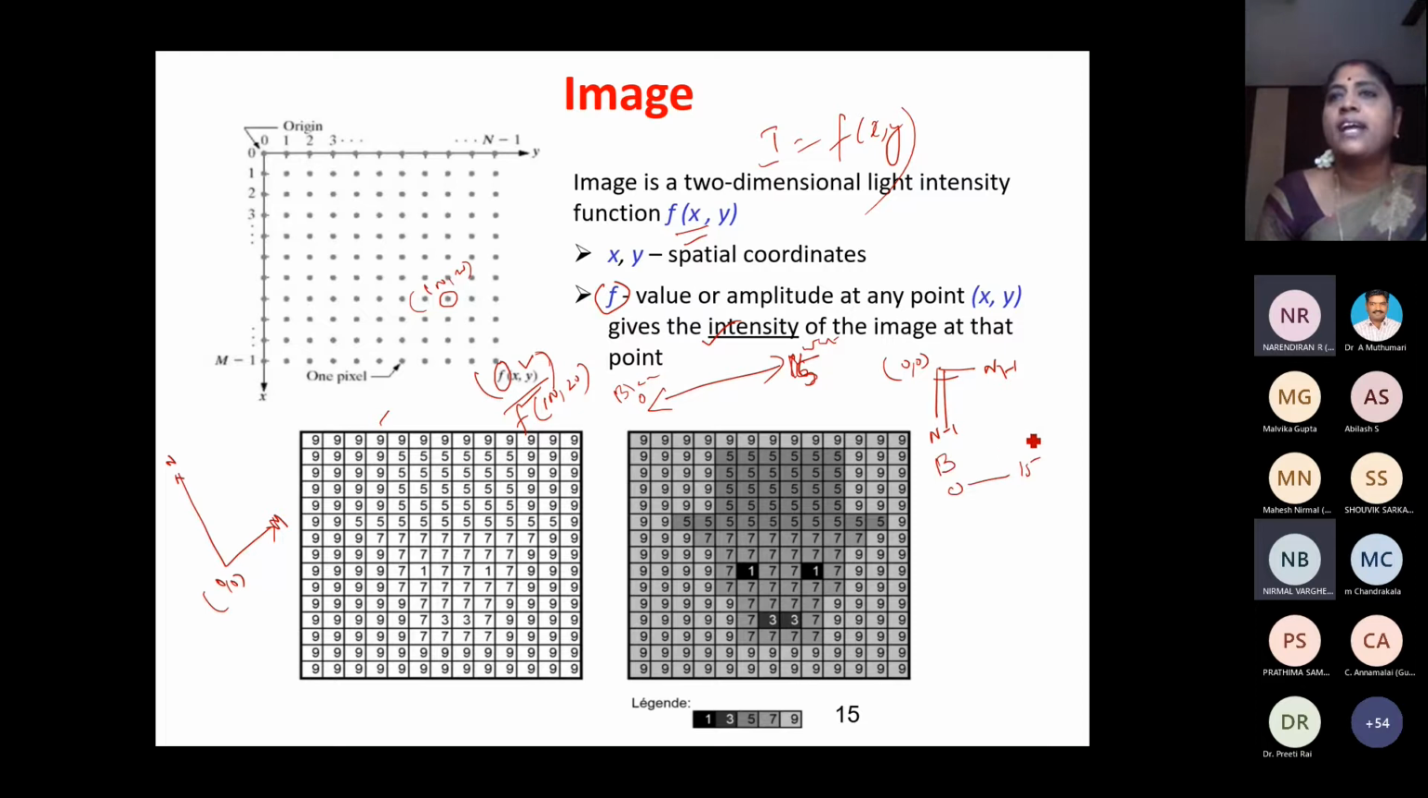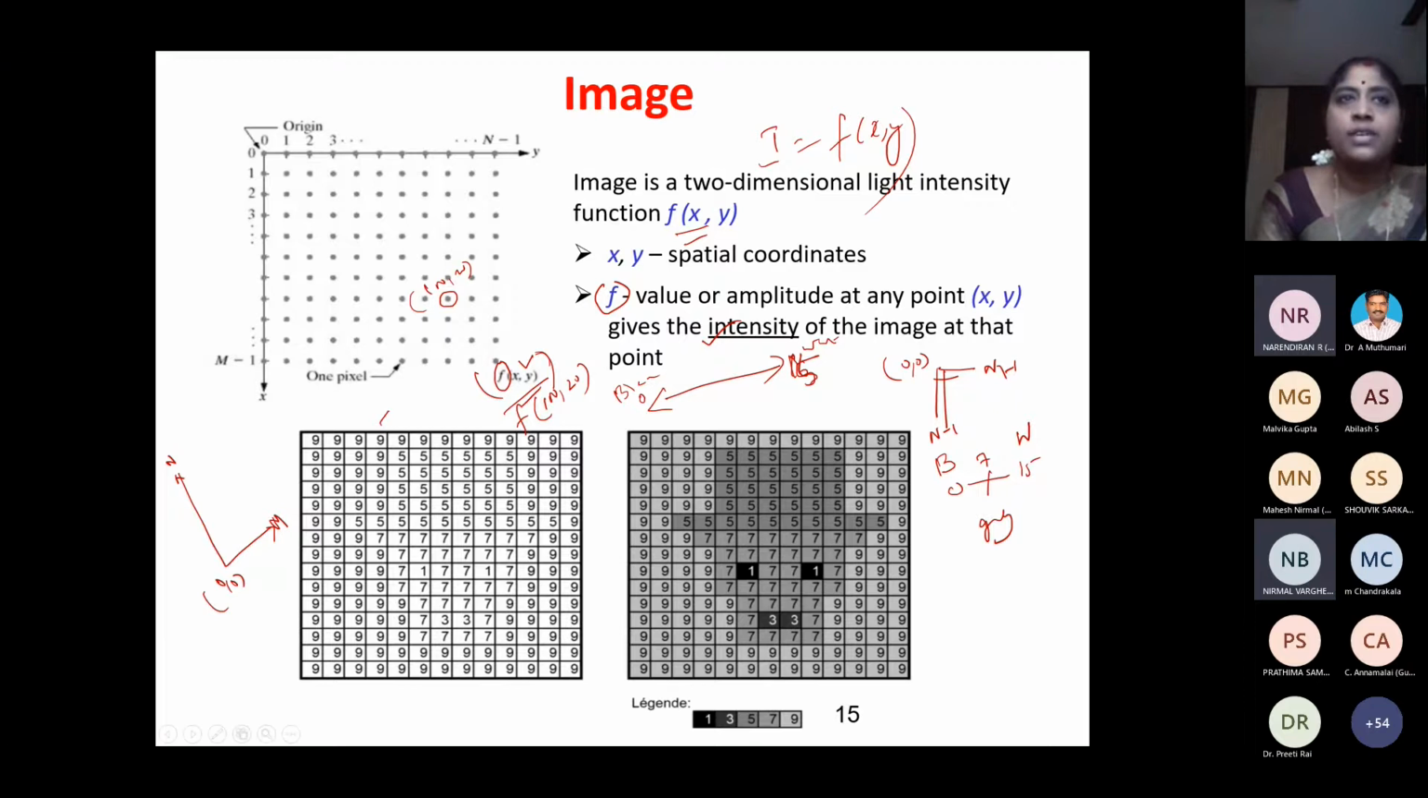0 is black and 15 is white. Somewhere 7 is gray. We have different shades of gray. 0 means black. 1, 2, 3, 4 up to 7 we'll have dark shades of gray, and after 7, 8, 9, 10, 11 up to 15 we'll have bright shades of gray, or 15 is white.